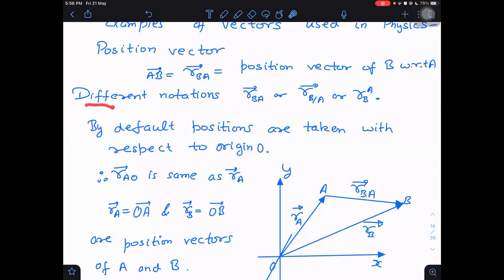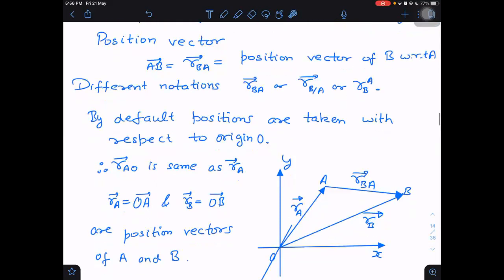There are different notations for position vectors. I can say position vector of B with respect to A. I can call it RBA, B oblique A. Sometimes in books they use it like that, sometimes they write position vector of B here and with respect to A here on the top. Whatever notation you find in the books, all these mean the same thing: a vector pointing from point A towards point B.